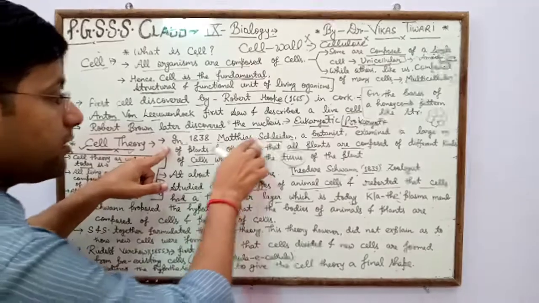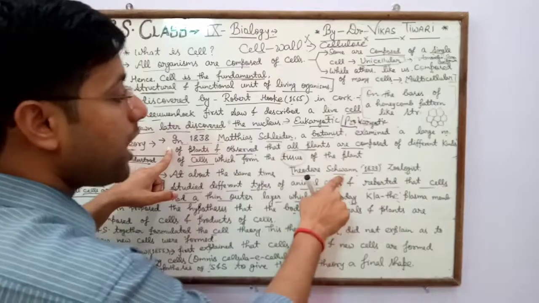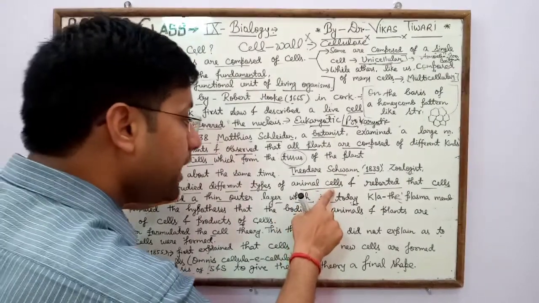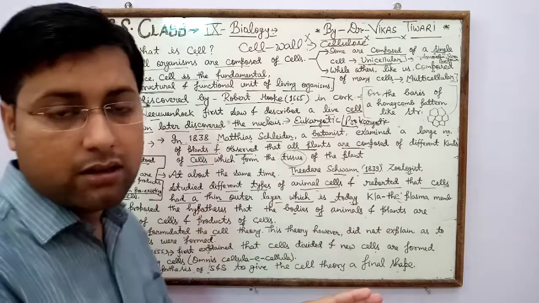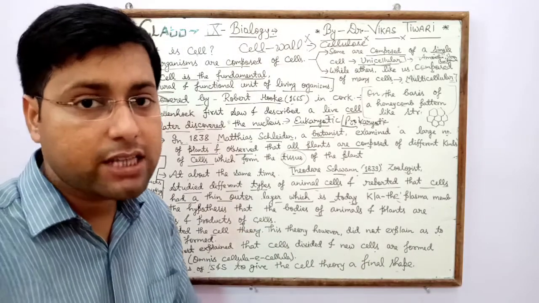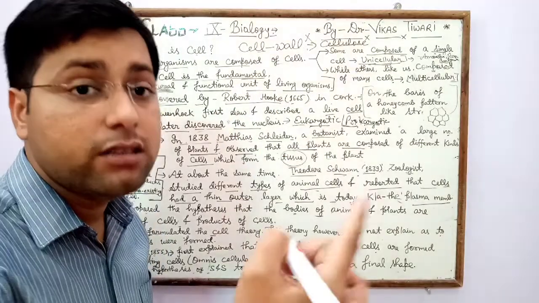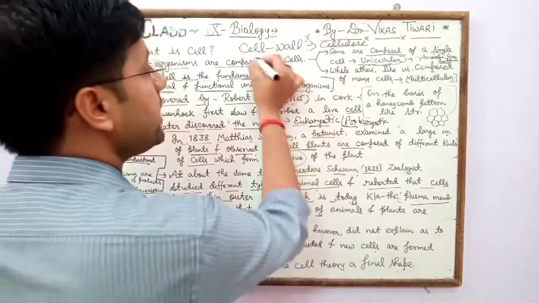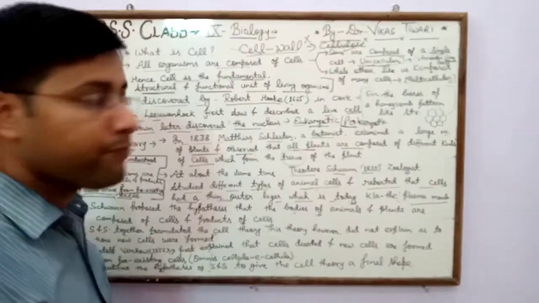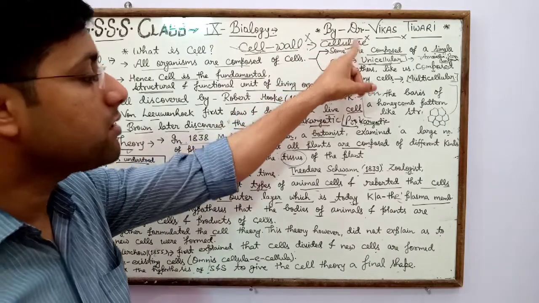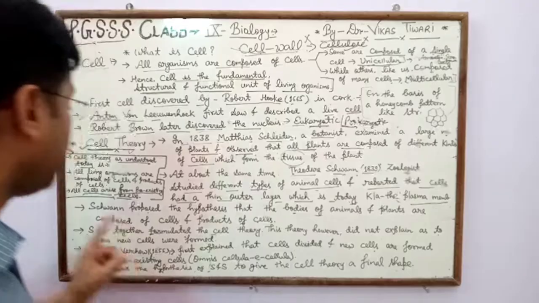It means Schleiden examined cells in plants while Schwann examined cells in animals. In animal cells the outer layer is called plasma membrane or cell membrane, while the outer layer in plant cell is called cell wall, which is made up of cellulose.